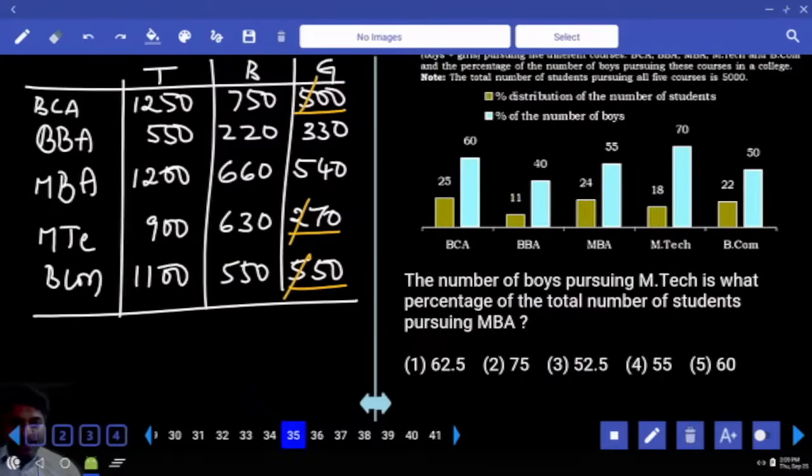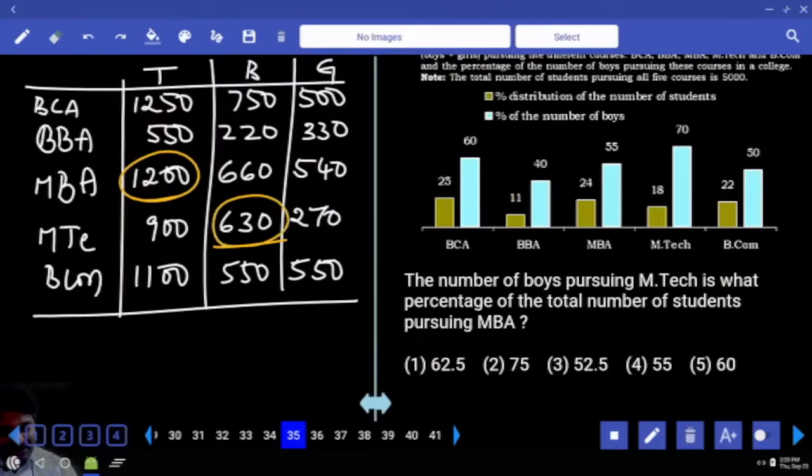Number of boys pursuing MTech is what percent of total number of students pursuing MBA? MBA total 1200, with respect to 1200, 630 is how much percentage? That's the question, correct? What is 50% of 1200? You know that 600 is equal to 50%.